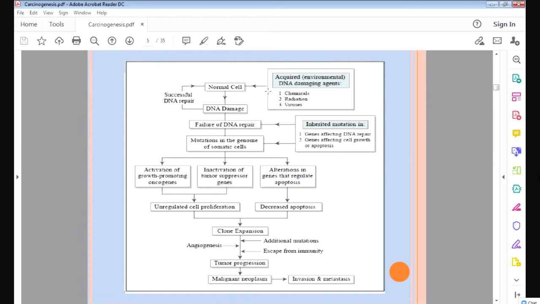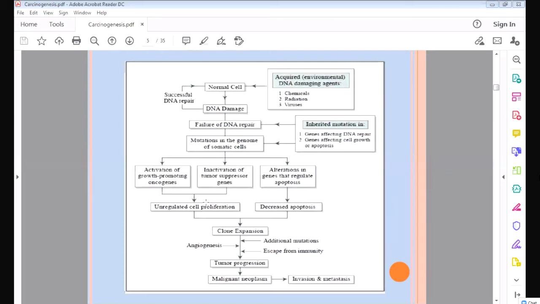We will see there are many agents which cause damage to the DNA. Like chemicals, radiation, viruses, bacteria. So many agents damage the DNA. They cause genetic damage and they cause cancer. So the many agents cause DNA damage, and afterwards what will happen? There is a failure of the DNA repair. The DNA is not repaired.